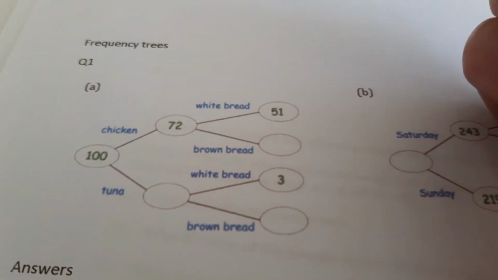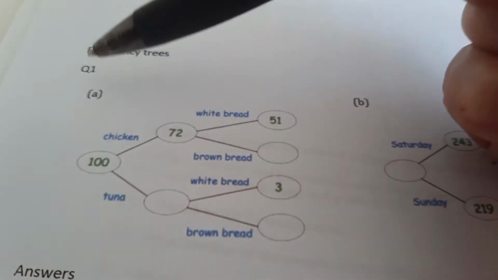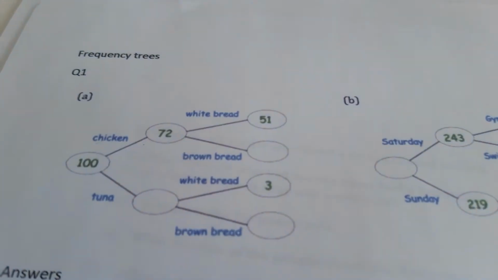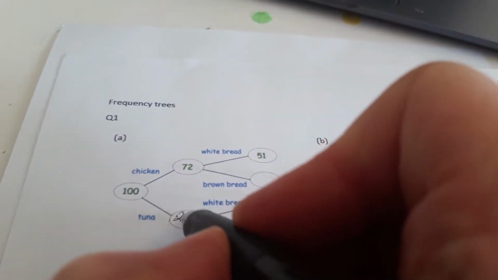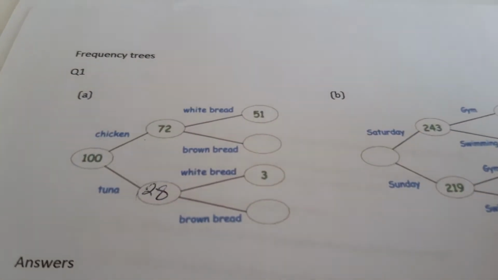Okay, here are the answers to the frequency tree. So you started with 100 people, and they either like chicken or tuna. 72 people like the chicken, so that left you with 28 people liking the tuna.